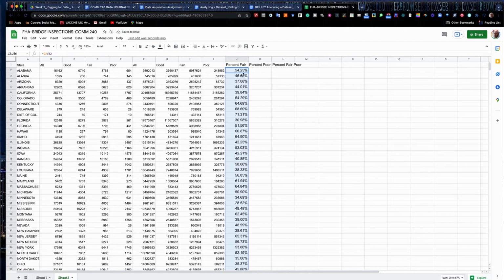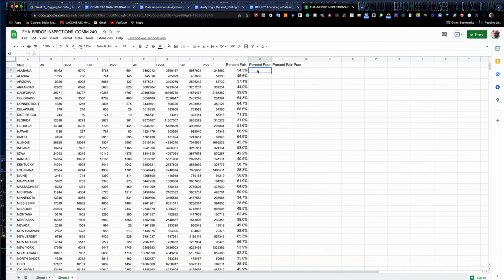And I'm going to move this over 1 decimal point. To do that, you just click this button up here, decrease decimal places. So now it's 54.3. Okay. That shows the percentage of Alabama's bridges, 54% are in fair condition. And just kind of eyeballing it, 8,700 is a little more than half of 16,162.